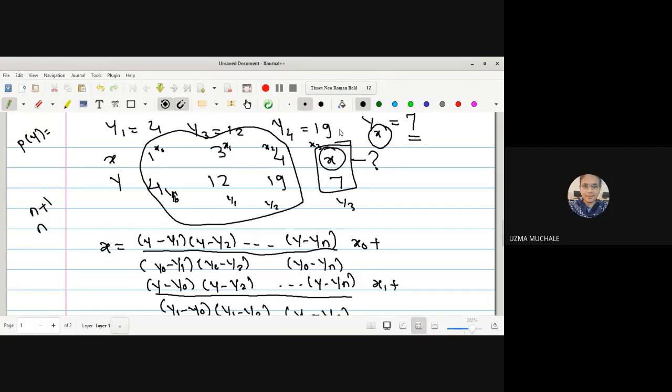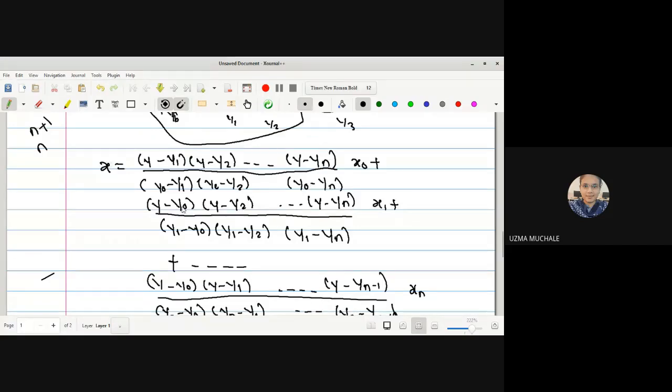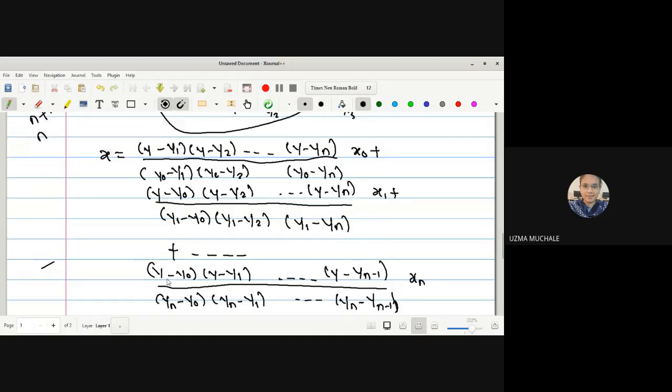After doing those calculations, then you can put the value of y as 7, and then you will get the answer, what is the value of x. Is it understood now? Yes, ma'am. Okay. So what you have to do, simply use the formula as x is equal to y minus y1, y minus y2, y0 minus y1, y0 minus y2 into x0 plus. Next, again, simply two values, y minus y0, y minus y2 divided by y1 minus y0, y1 minus y2 into x1. And similarly, the last one.